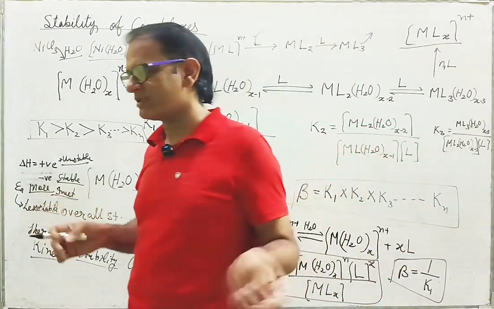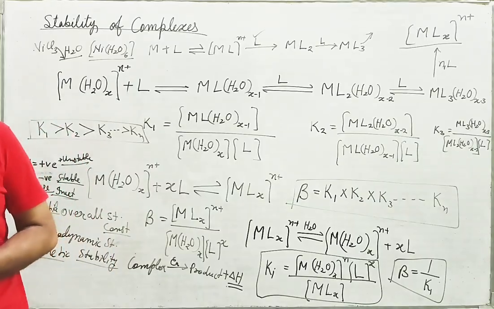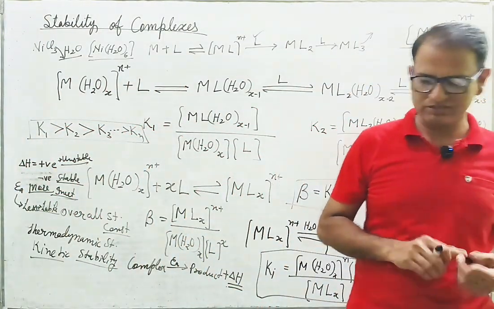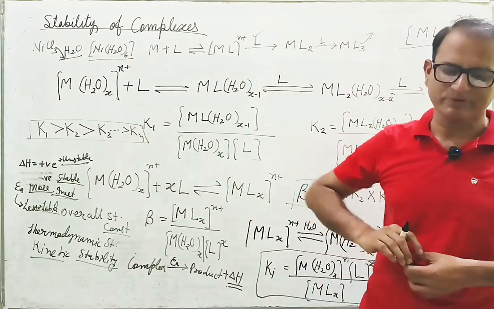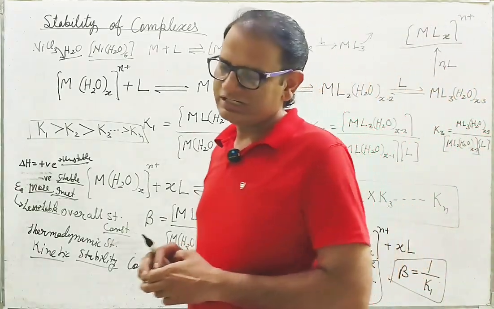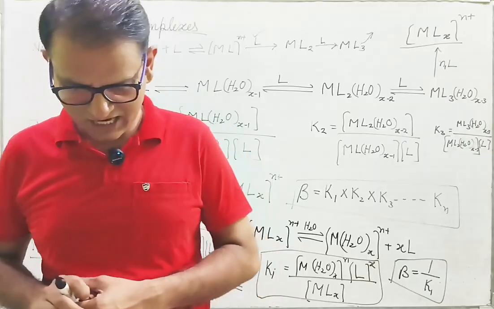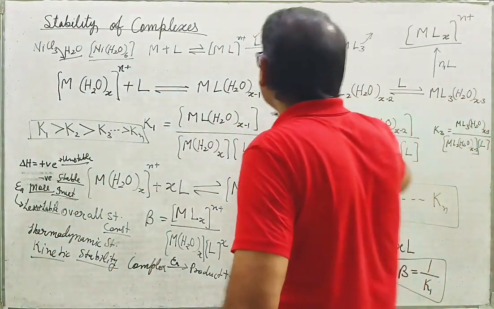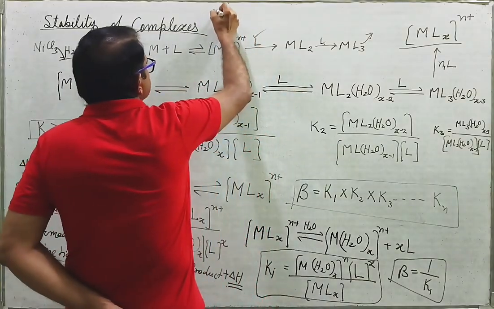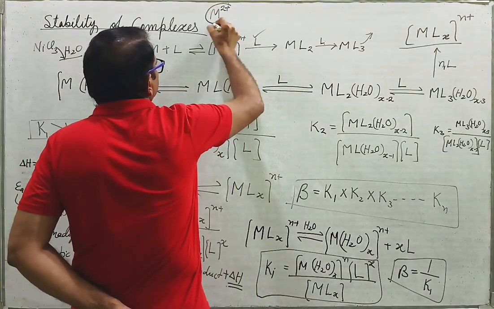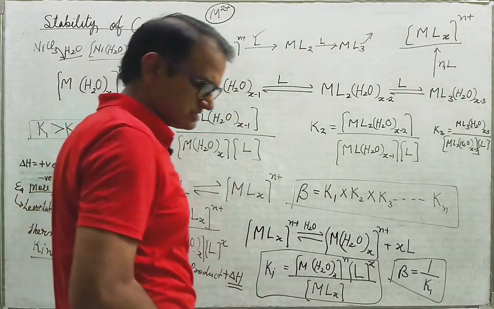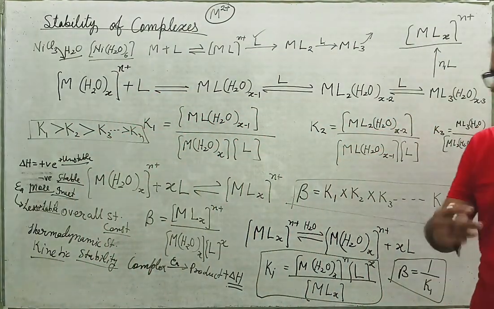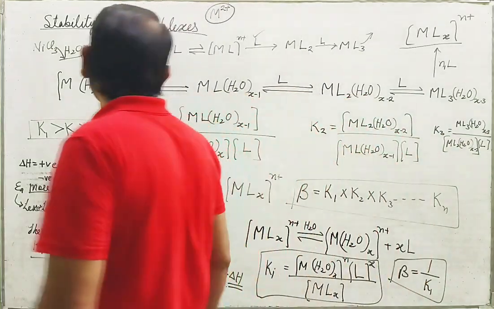Okay. Then the another factor, ligand field. Strong ligand field generally makes stable complexes as compared to weak field ligands. Okay, so that you can also take. If you consider charge and if you consider the M2 plus, then there are two scientists, Irving and Williams.